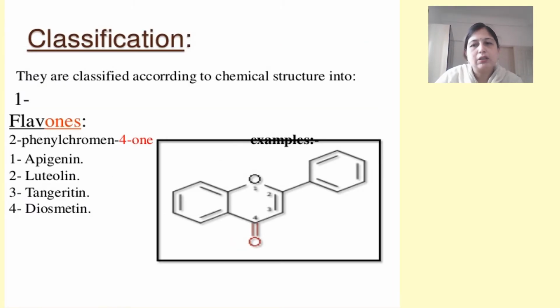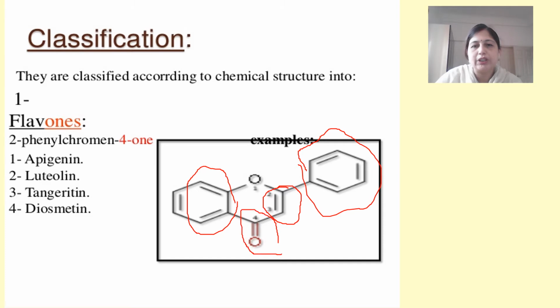Now we move to the classification of the flavonoids based on the substitutions in the pyran ring. Here you can see that we have a basic ring of one phenyl group and another phenyl group. At the second and the third position there is a double bond, as well as at the fourth position there is a keto group. When there is a double bond and a keto group present, we call that particular flavonoid a flavone. As you know, ONE stands for the ketone. Examples of flavones are apigenin, luteolin, etc.